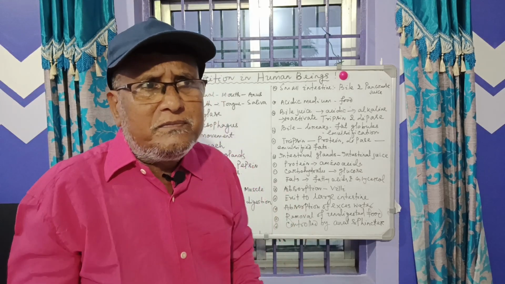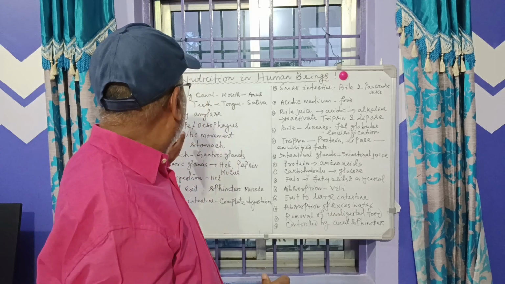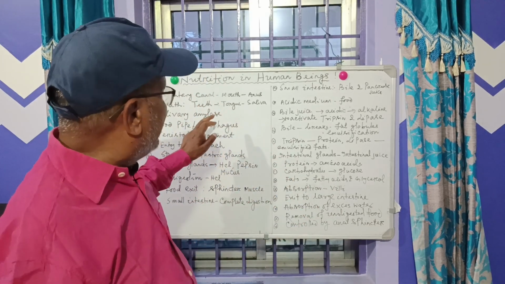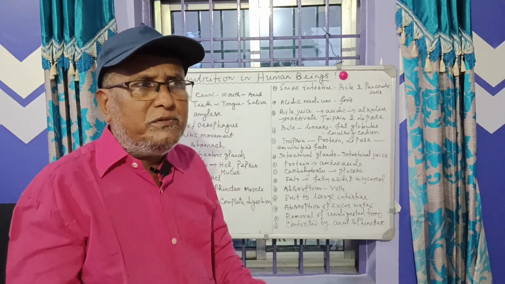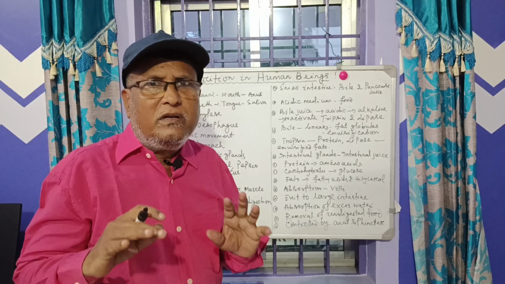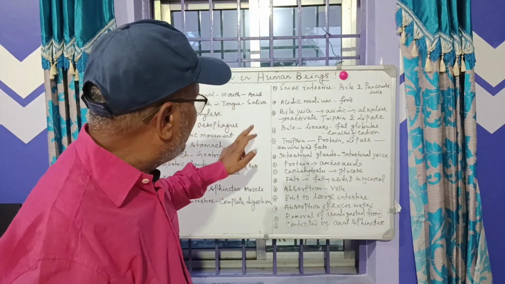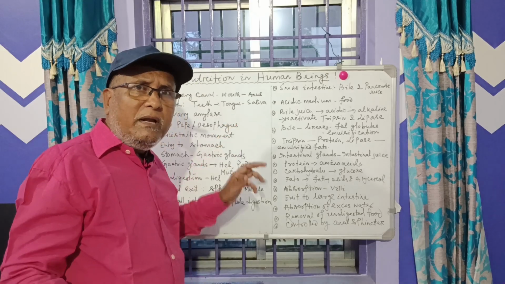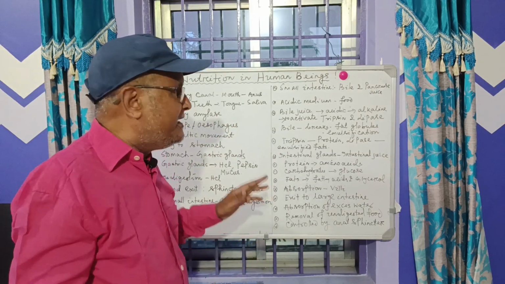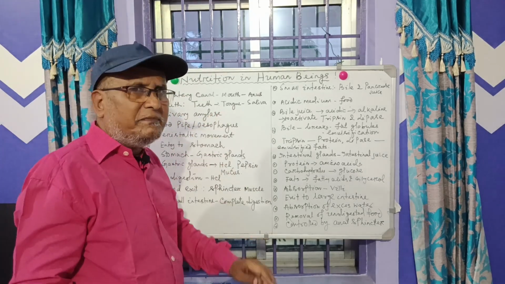The salivary glands secrete an enzyme called salivary amylase. This enzyme breaks down complex carbohydrates into simple sugar or simple glucose. So in our mouth, digestion of carbohydrate begins with the help of this salivary amylase.